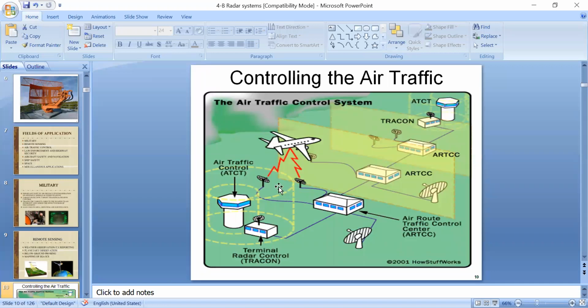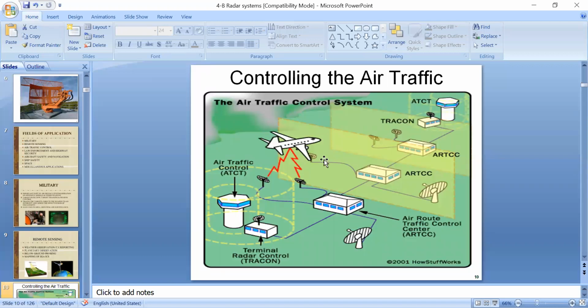Whenever we click on the blip, it gives all the information I already mentioned: flight number, altitude, airspeed, and destination. Generally, these ATC centers are located near the airport to get a real-time view of flying planes in airspace.